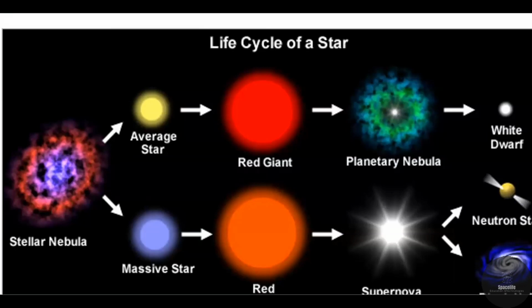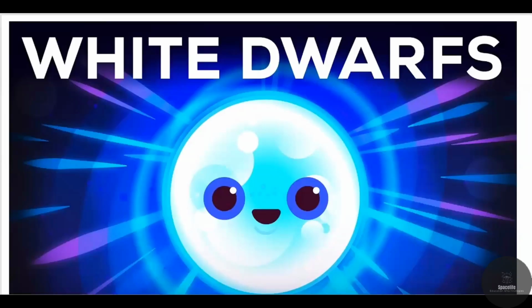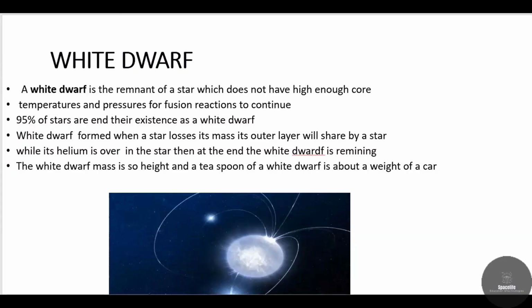And we will discuss the deeper layers of white dwarfs and red dwarfs now. So we have an assumption of how the red dwarfs and white dwarfs will come. And now we'll move forward with the white dwarfs. And here you can see the white dwarfs and how the white dwarfs are formed.